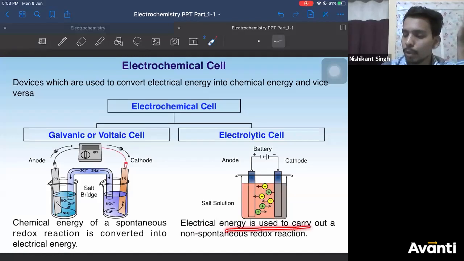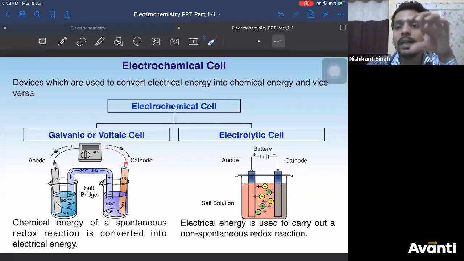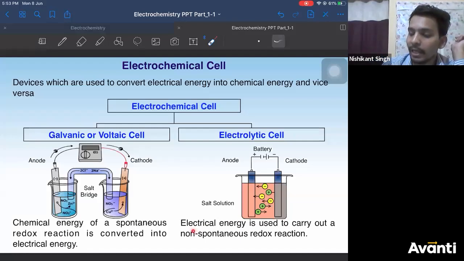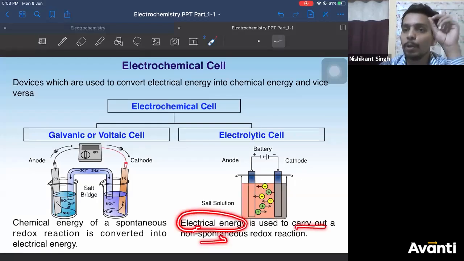Electrical energy is used to carry out a non-spontaneous chemical reaction. Then it is called an electrolytic cell. In this cell there are some reactions which are non-spontaneous. If I want to do those reactions, I should provide some force, and that force is electrical energy. If it was a spontaneous reaction, I wouldn't have to supply electrical energy.